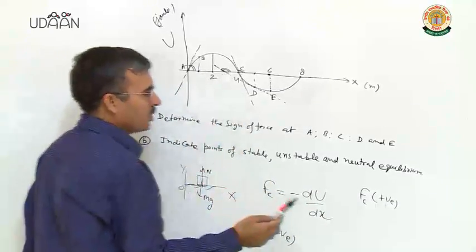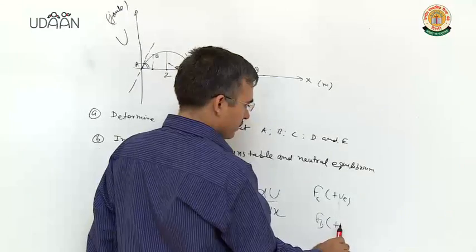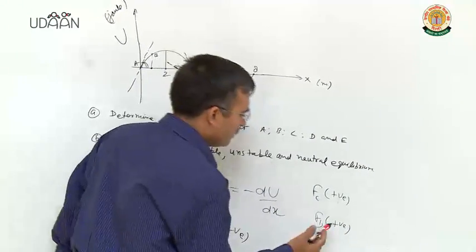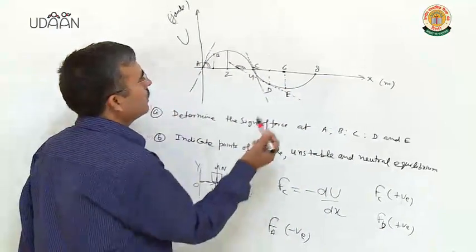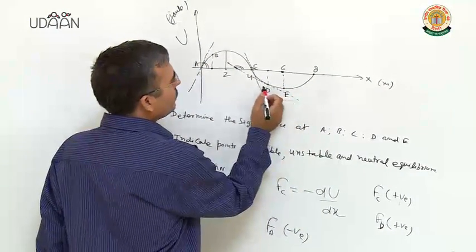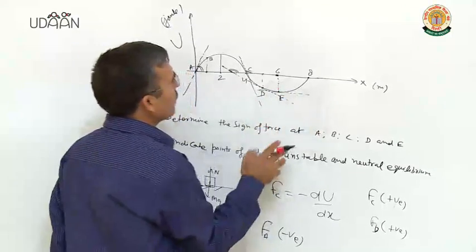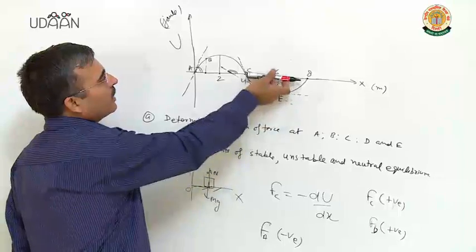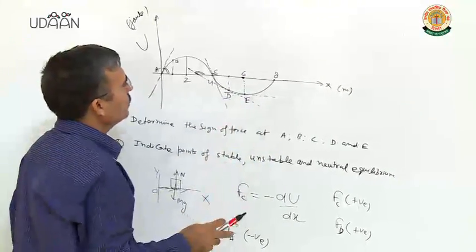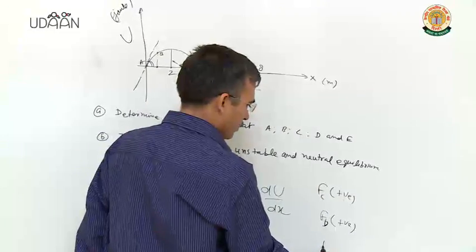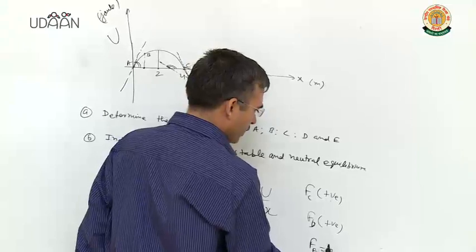So force will be positive at point D. Clear? At point E, if we draw the tangent, it is parallel to the x-axis. So du over dx is 0, force is 0. So force at E is 0.